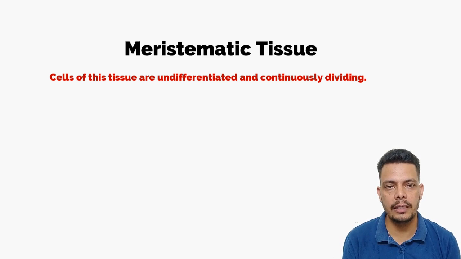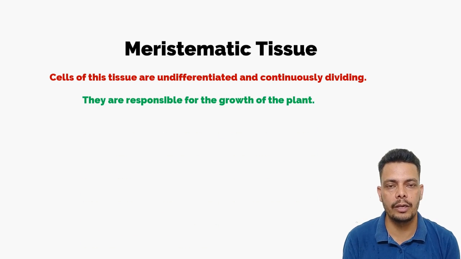Because cells are dividing, that's the only reason growth will be there. Because if the cells are not dividing, how will the growth be there? If one cell doesn't divide and make two cells, then growth will not be there. So these cells are dividing.